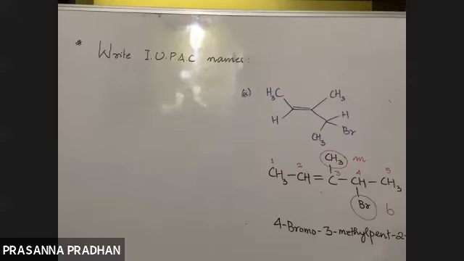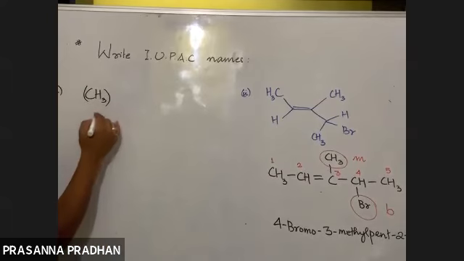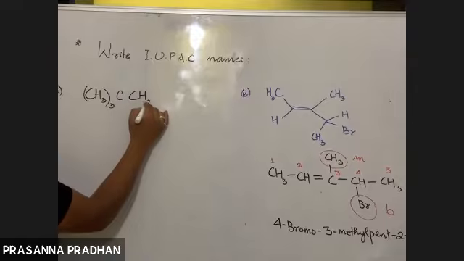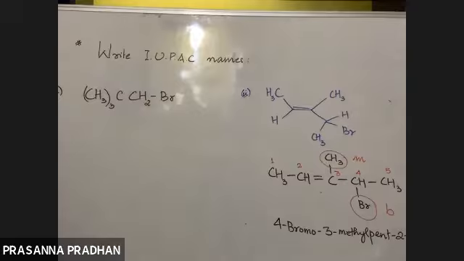Let us practice a few more problems. Number 3: CH3 whole 3 C, CH2Br.